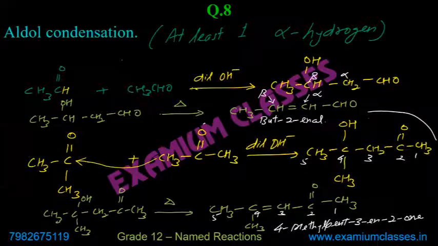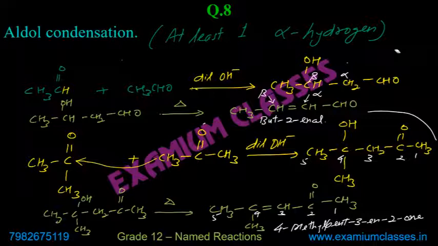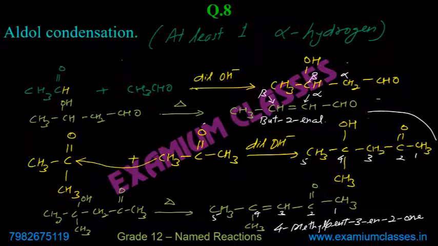And the reason is very simple, because the aldehyde group has preference over the alcoholic group. The alcoholic group is a secondary group. So alpha and beta will be with respect to the aldehyde group, not the OH group. If I consider this one, alpha and beta here, and if I consider this one, alpha and beta as shown.